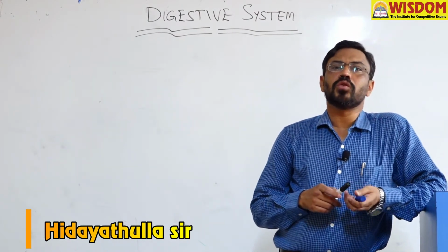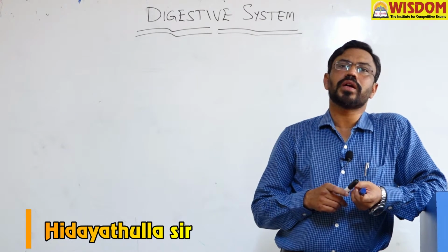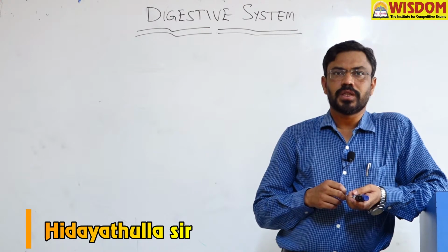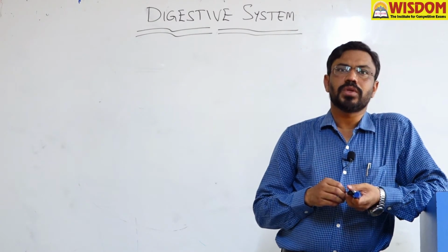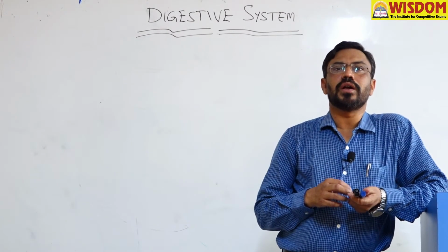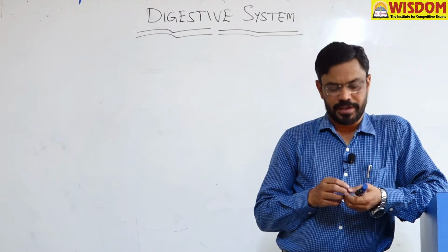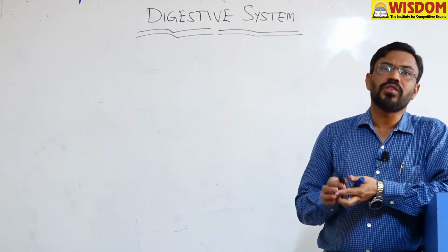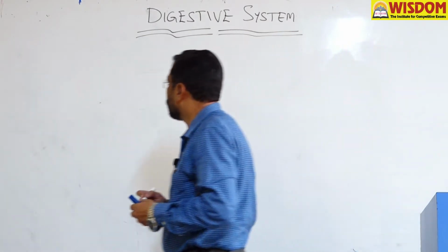In this class, I would like to discuss the digestive system. Here the digestive system includes all the organs which are responsible for the intake of the food material, its digestion, assimilation and removal of the undigested waste materials. In humans, we have 5 physiological activities in the digestive system.